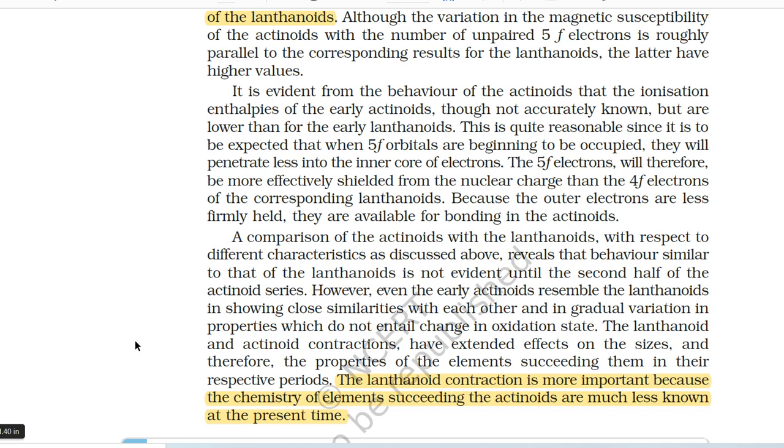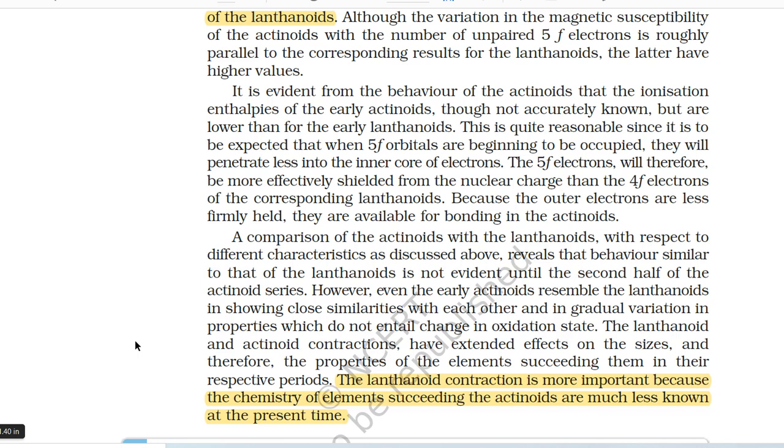A comparison of the actinoids with the lanthanoids with respect to different characteristics as discussed above reveals that behavior similar to that of the lanthanoids is not evident until the second half of the actinoid series. However, even the early actinoids resemble the lanthanoids in showing close similarities with each other and in gradual variation in properties which do not entail change in oxidation state.